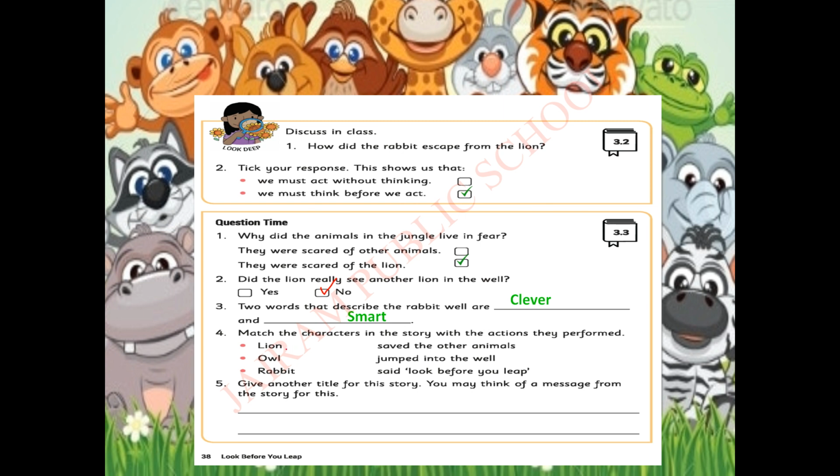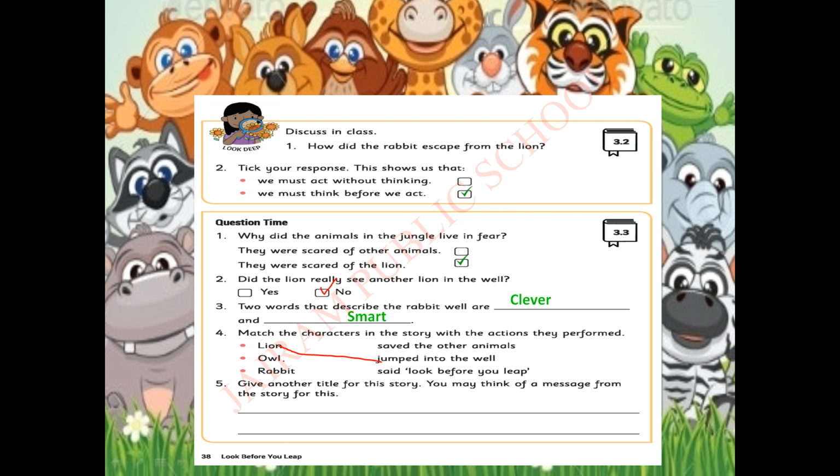Very good, children. Now let us match the following. Match the character in the story with the actions they performed. Here the characters have been given, here the actions have been given. So we have to match it. First of all, the lion. What did the lion do? The lion jumped into the well.